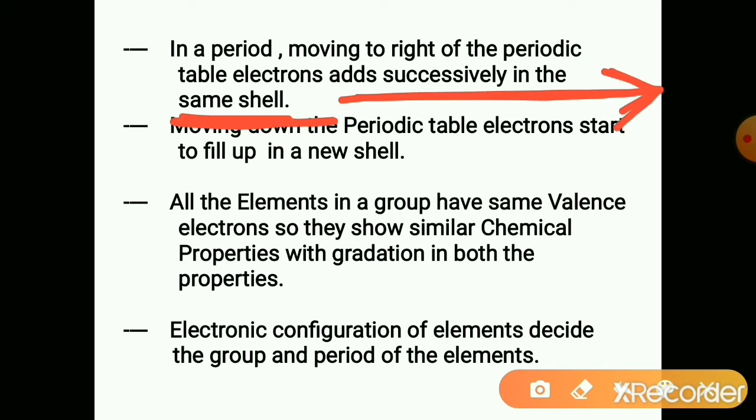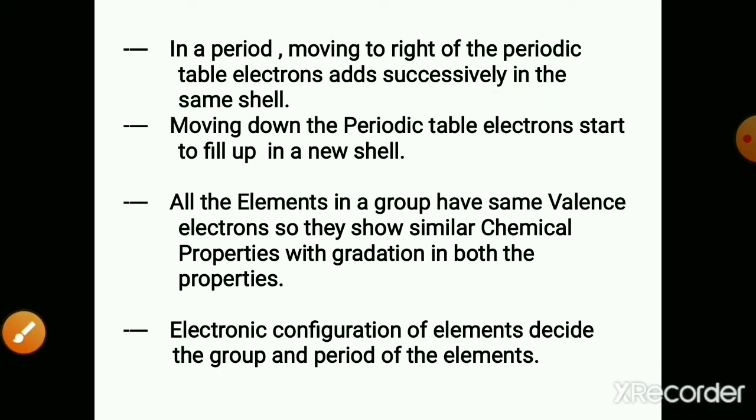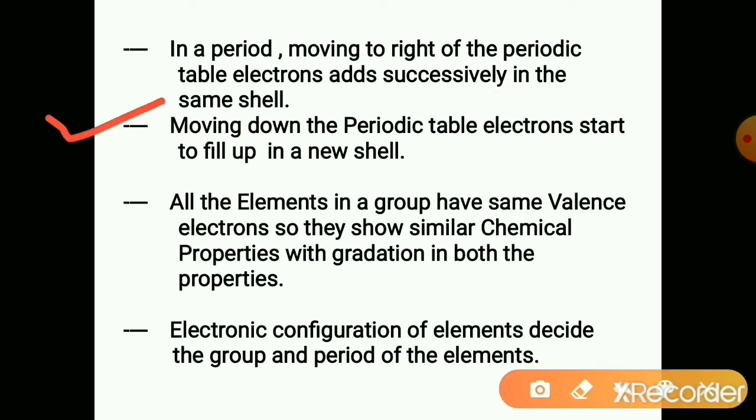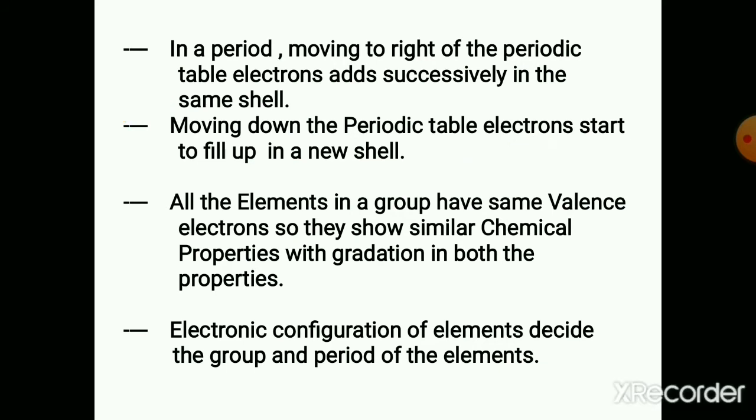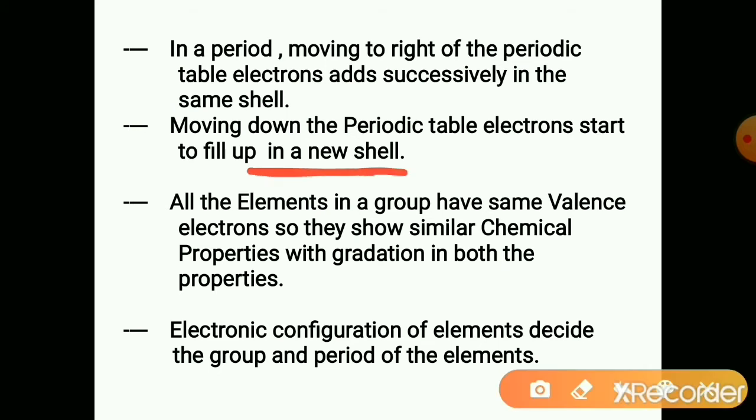The same shell gets filled up successively with electrons. Moving down the group in the periodic table, electrons start to fill up in a new shell. Moving down, a new shell is added.